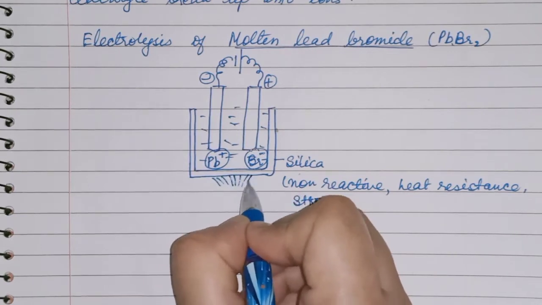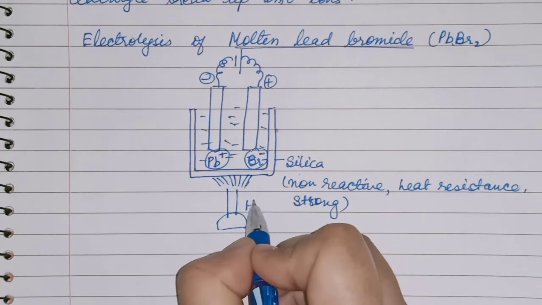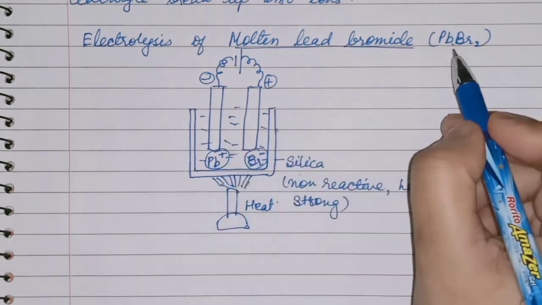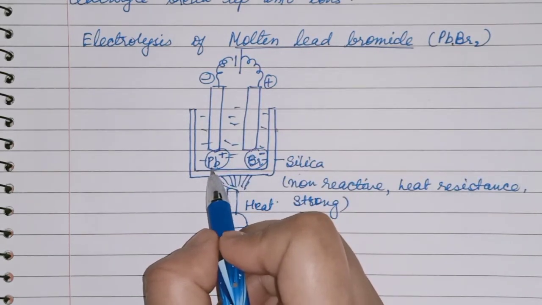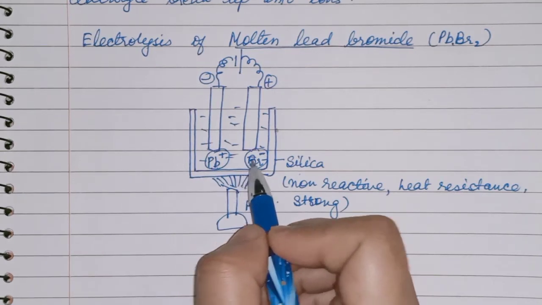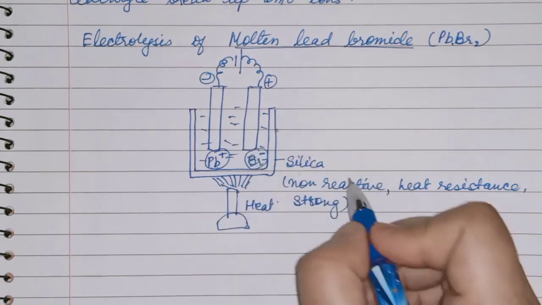Here you have to supply heat. On heating, this lead bromide dissociates into Pb2+ and Br- ions. There are two electrodes dipped inside the cell. This is called a cell.